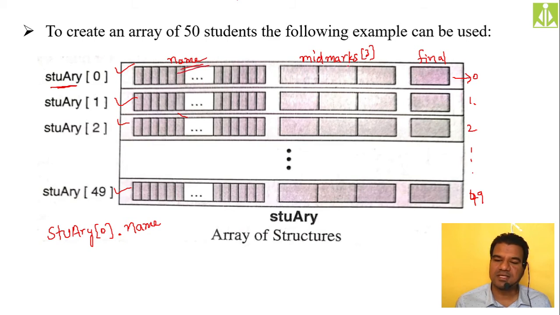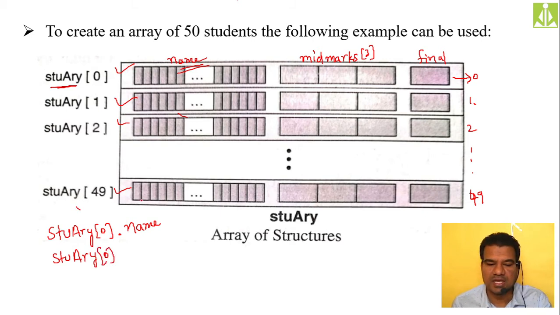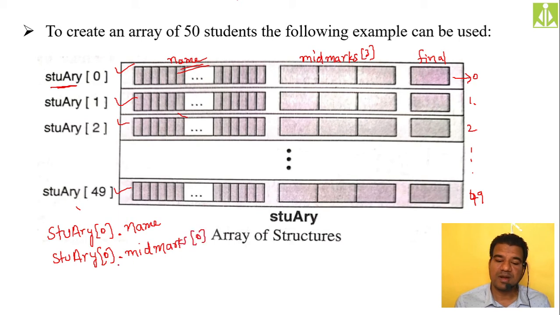How do you access the mid marks? This is quite interesting. Mid marks, once again, is an array. It is having three different marks: first mid, second mid, and third mid. So how can you access the first mid marks of the first student? Student array of 0 dot mid marks of 0.